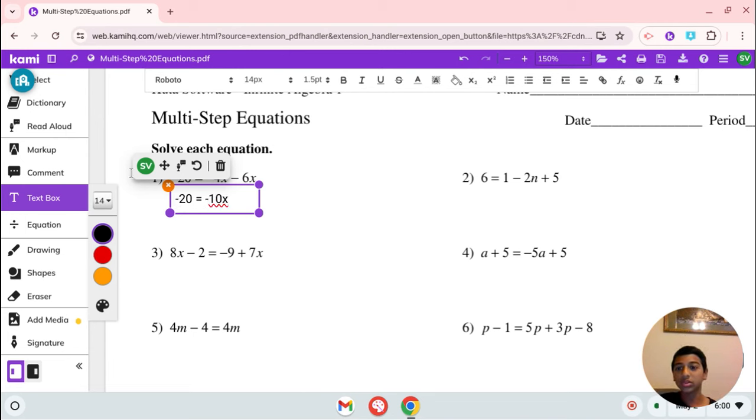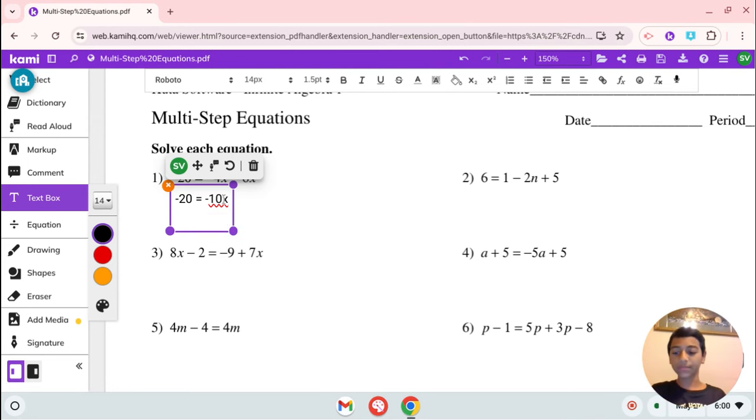Now we're going to divide both sides by negative 10, since that is what's on the variable right now. That is what you have to divide by so you can get rid of that and get the variable to one side. When you divide both sides by negative 10, negative 10 over negative 10 cancels out, and negative 20 over negative 10 is 2.